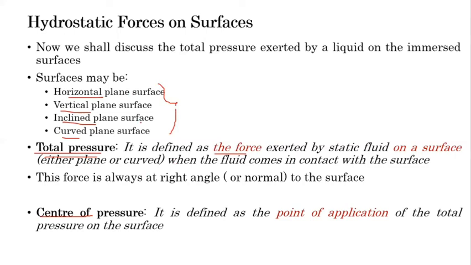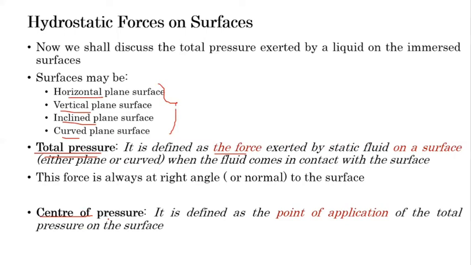For all these four types of surfaces, we will calculate the total force and where it acts. For where it acts, we will consider the center of pressure. The point of application of this total pressure, or the pressure force, on the surface is called the center of pressure. We will derive the equation of total pressure and the position of the center of pressure.